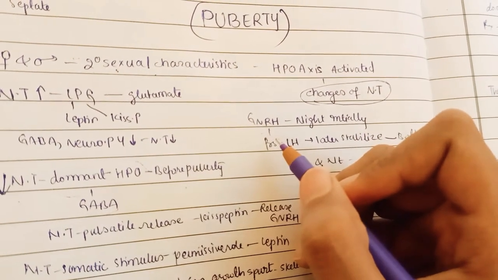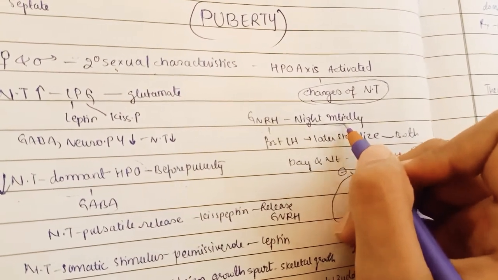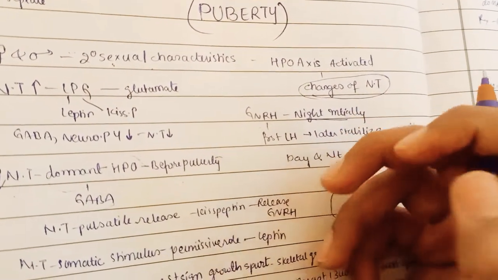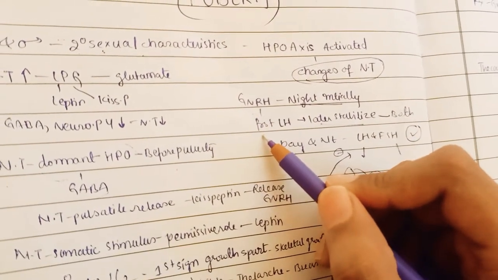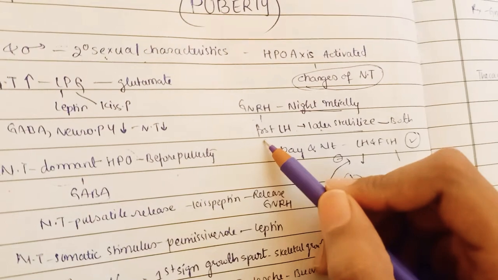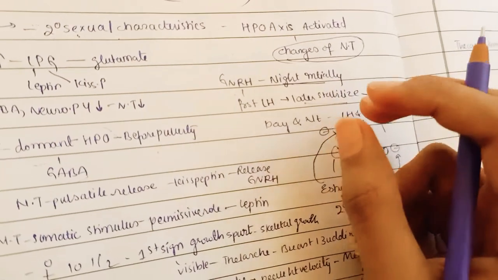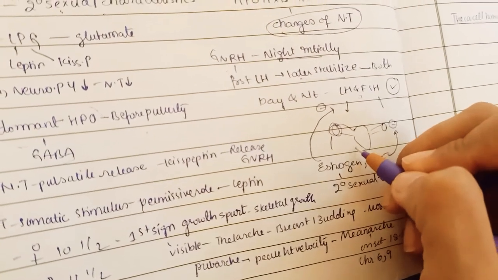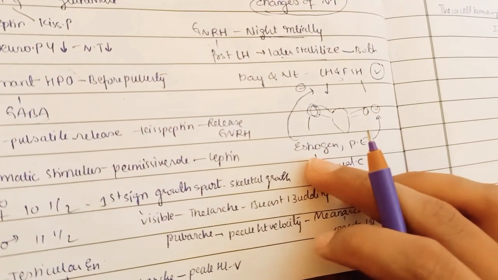As it is released in a pulsatile manner, initially the GnRH is released only at night time. But because of the pulsatile release of LH at night, later the cycle becomes more stable. The first hormone which is formed by GnRH is luteinizing hormone. Later it will get stabilized and start forming both luteinizing hormone and also FSH, and they are released both day and night. Now this will go and act upon the ovary of a female. It will release estrogen because of acting on this, and the estrogen is responsible for development of the secondary sexual characteristics.